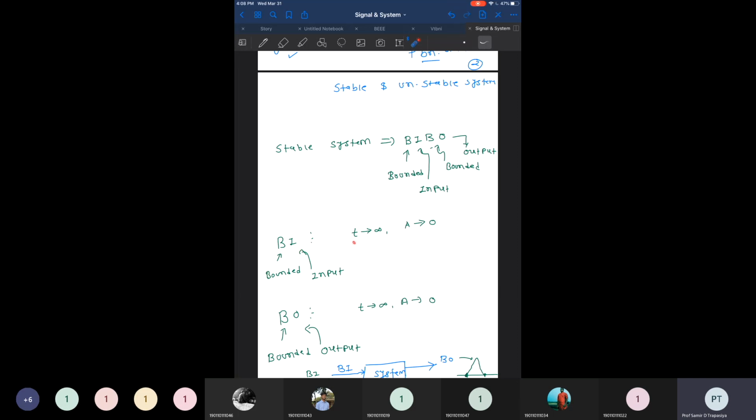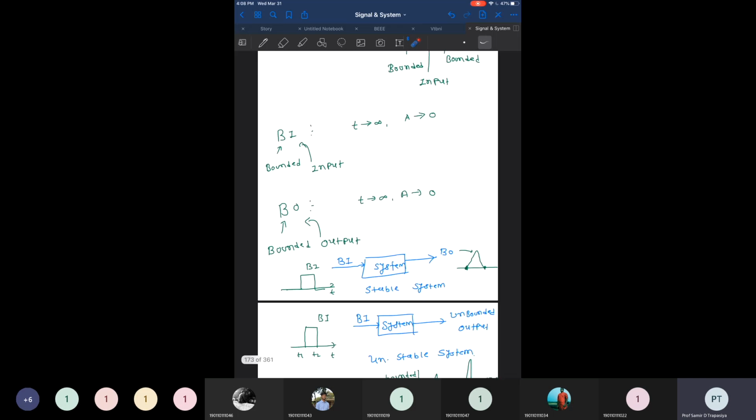So for a bounded input, we have to check this condition. The signal must be of finite duration. As the time approaches infinity, the amplitude will approach zero. And if we apply that kind of input to the system and the output is also bounded, right? Bounded output means that for the output also, as the time approaches infinity, the amplitude approaches zero. That is known as a bounded output of the system. And for this condition, we can check.